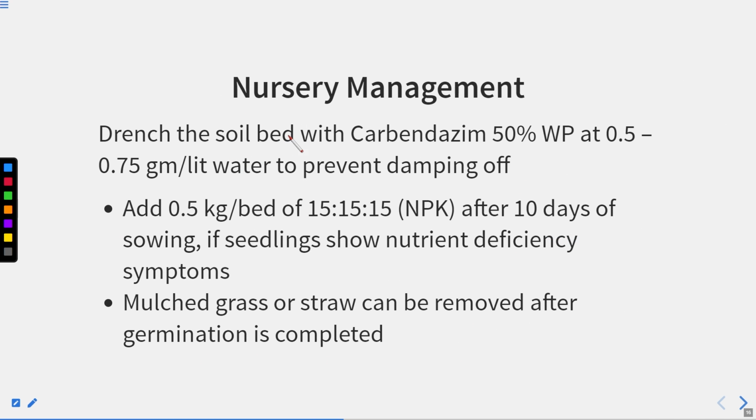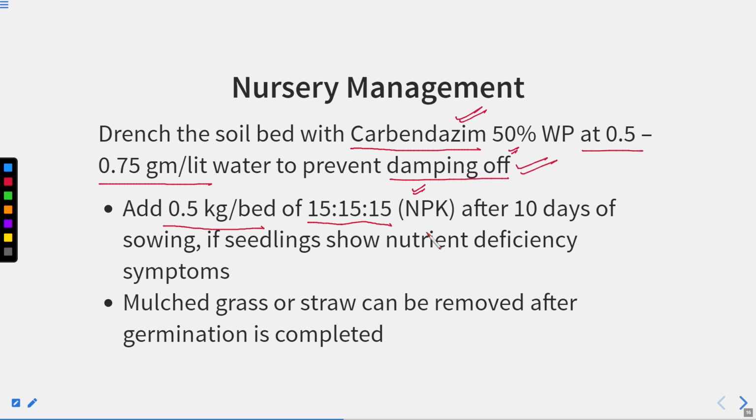Now, drench the soil bed with the carbendazim 50% at 0.5 to 0.75 gram per liter water to prevent the damping off. So this is the chemical that you can use, right, to avoid the damping off disease. These are the diseases that occur at the seedling stage, right? Damping off. Now at 0.5 kg per bed, 15:15:15 NPK.